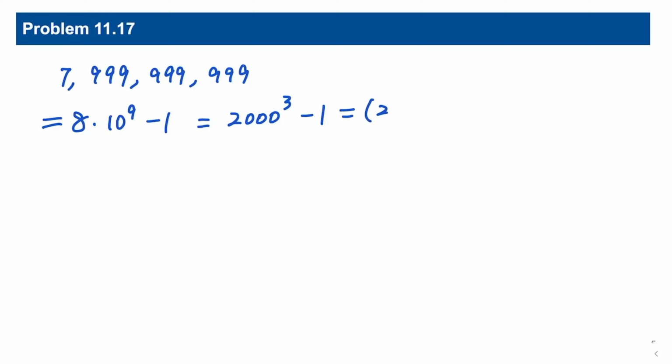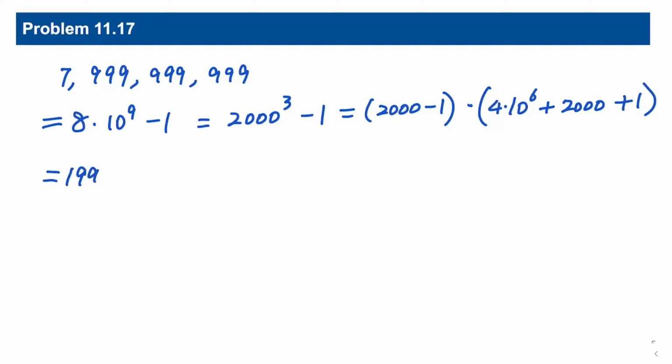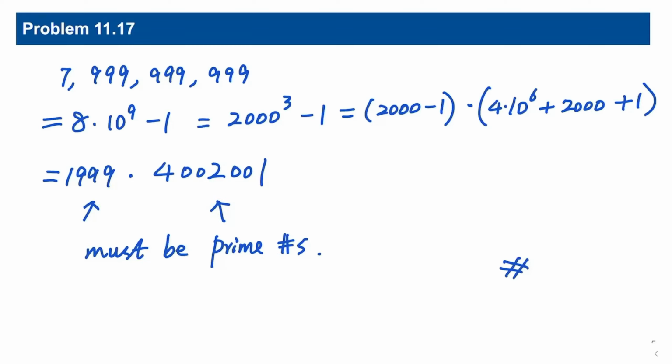So 2000 minus 1 times 4 million plus 2000 plus 1. That's 1999 times 4,002,001. So we factor this number as a product of two numbers, and we are told that this number has just two prime factors. So these two numbers must be prime.